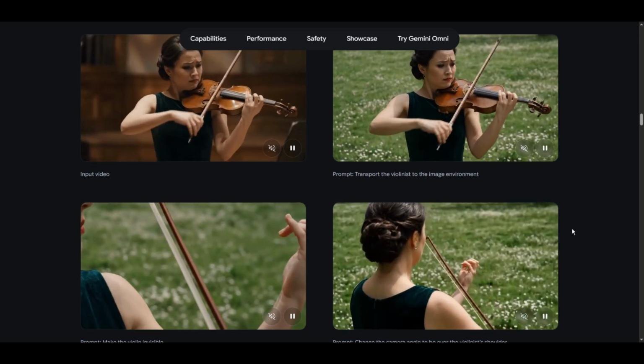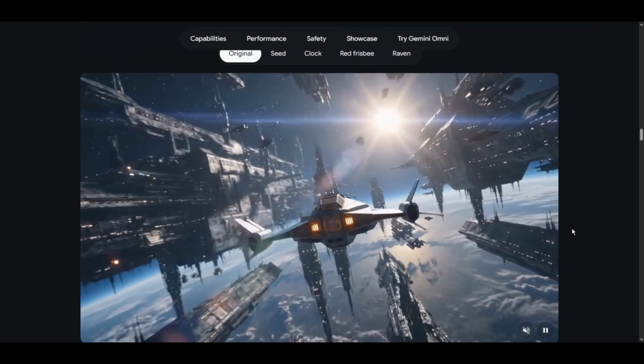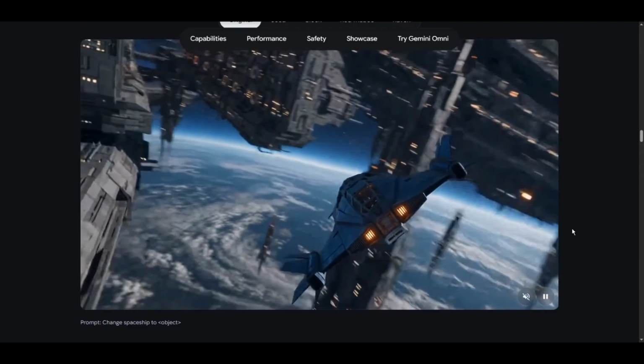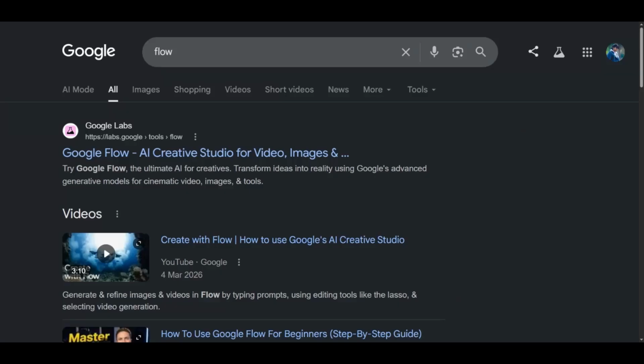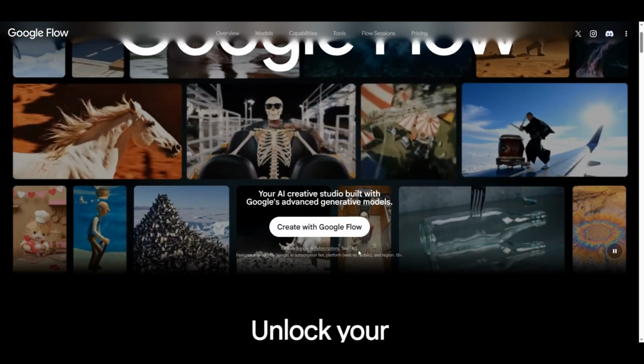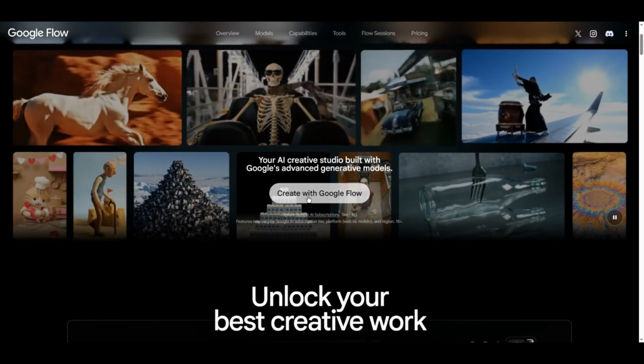So without any delay, let's jump to the screen, and I will show you the entire workflow step by step to see how I created all these videos and how this whole system actually works from the inside. So friends, first of all, there is a very simple step. You have to open Google Chrome or any browser on your mobile or computer, go to the search bar and type Flow, meaning F-L-O-W. As soon as you search, you will see the link to Google Flow right at the #1 spot. You just have to click on it, and upon clicking, you will reach the official homepage of Google Flow. Scrolling down there, you will see a big option saying Create with Google Flow.